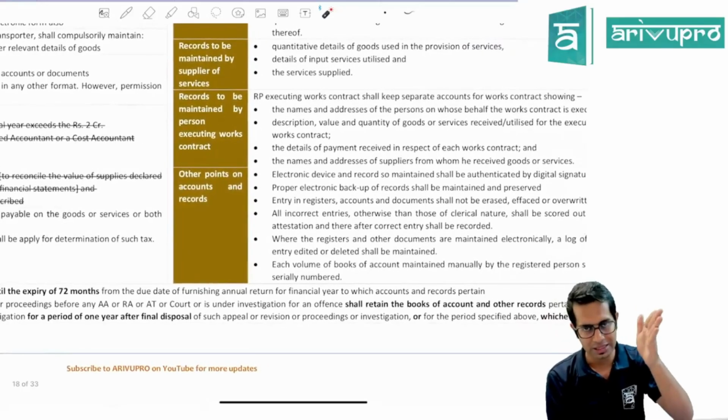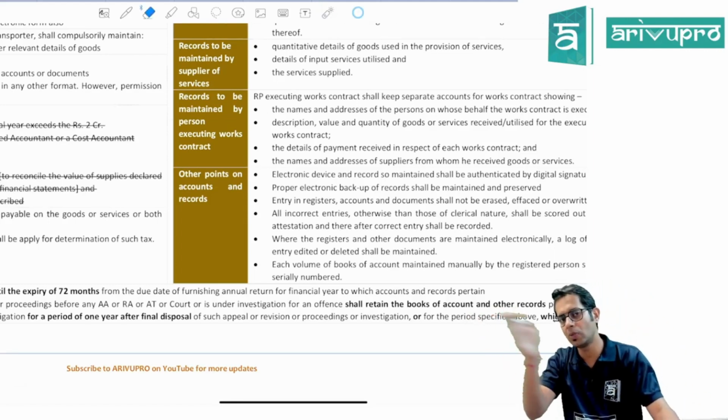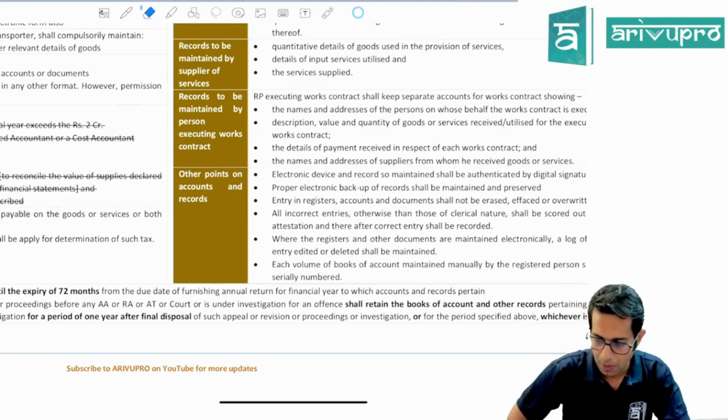Not once you file the annual return, but from the due date of filing the annual return for a year, till 72 months, that is six more years, you will have to maintain books of accounts.